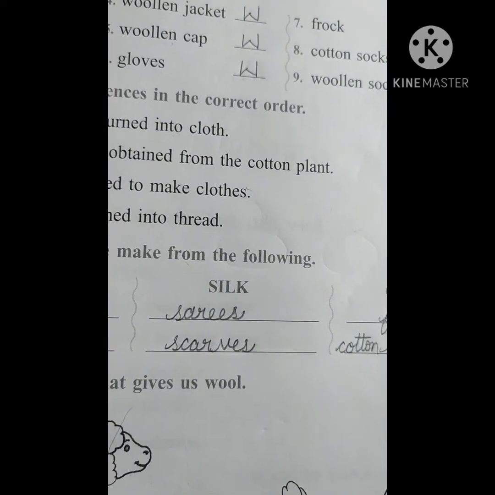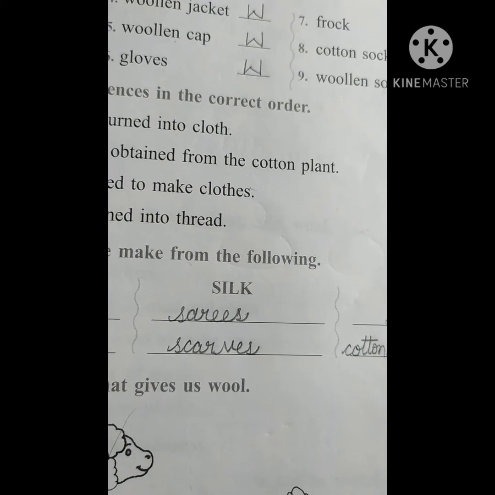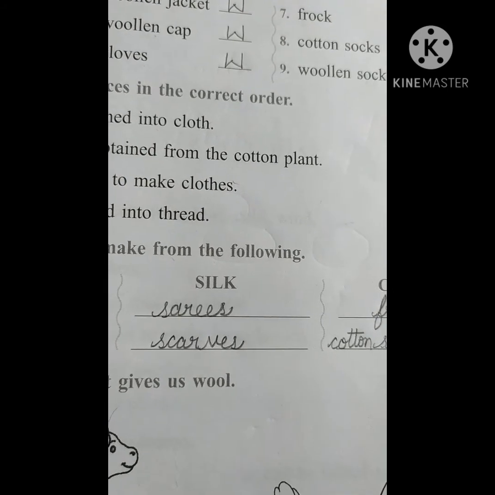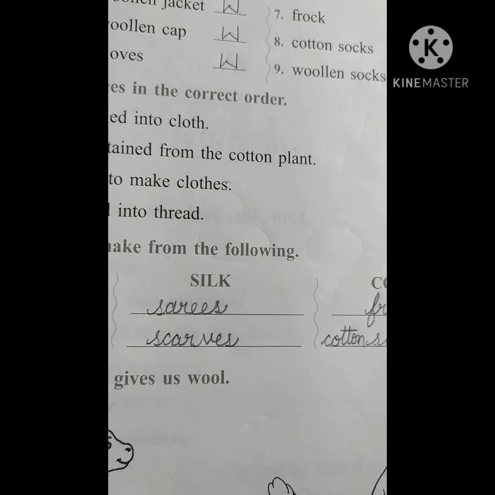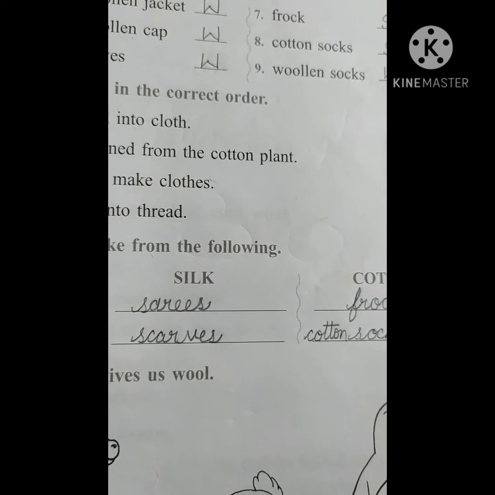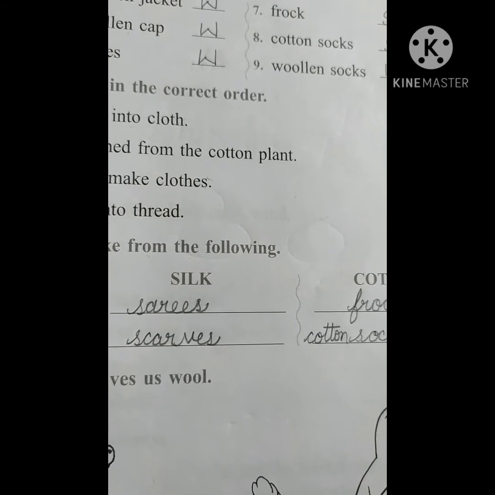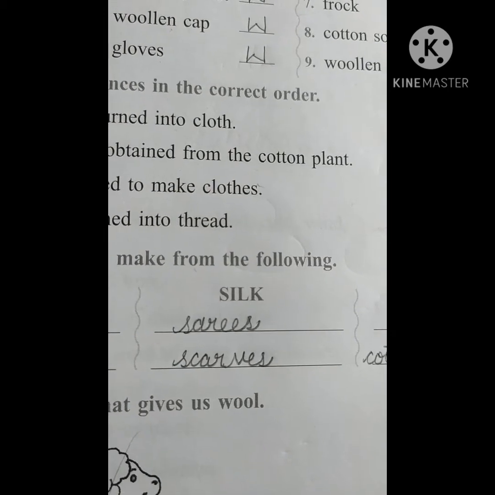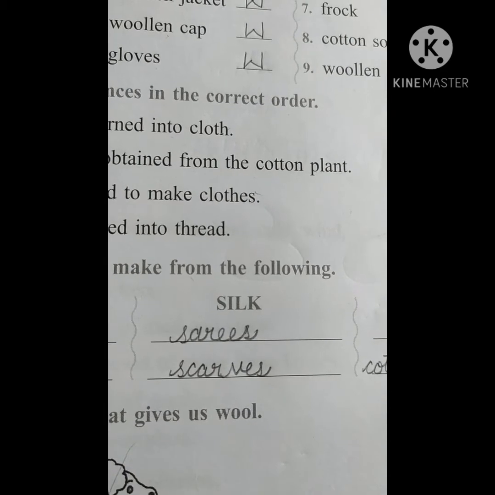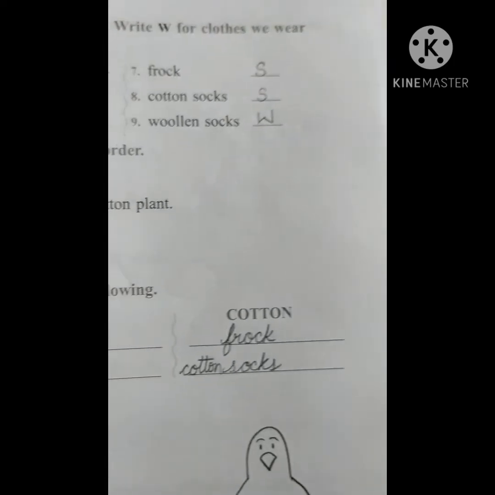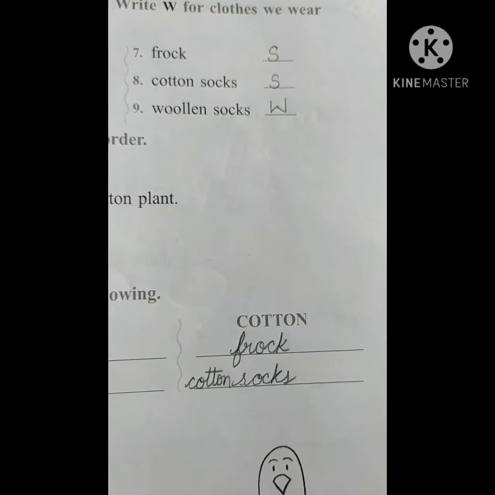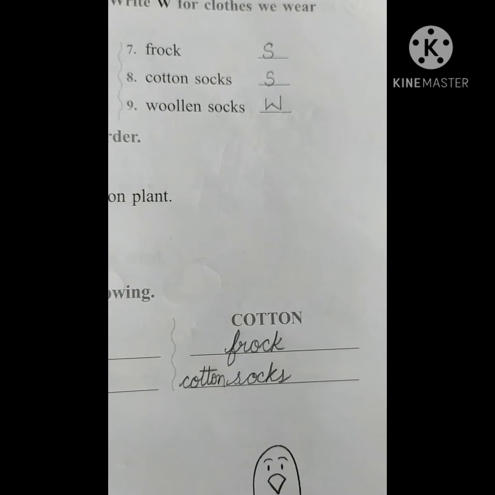Next, silk. Saris and scarves. You can find very limited things, children, that you can write. Saris, which our mothers wear, that one is very shining, very smooth, right? That is obtained from the silk. What is the spelling for saris, children? S-A-R-E-E-S, saris. What is the spelling for scarves? S-C-A-R-V-E-S, scarves.